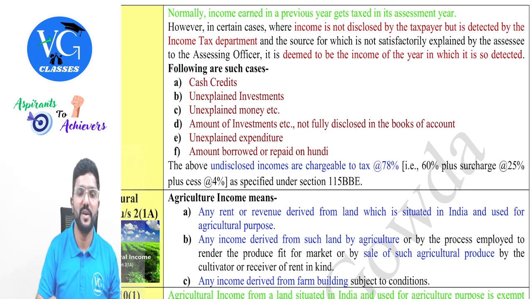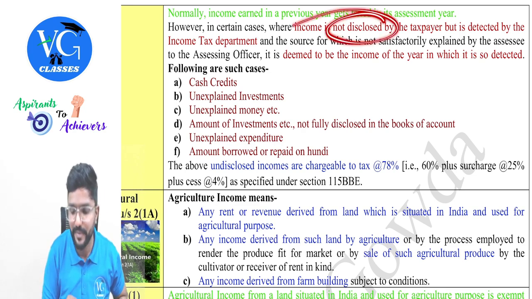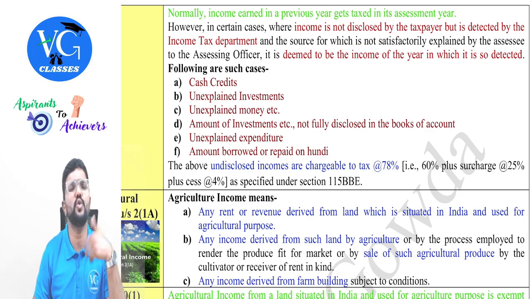Clear? Yes. What is it? I will quickly read it. However, in certain cases where income is not disclosed by the taxpayer or by the assessee, but it is detected by the income tax department through what procedures?